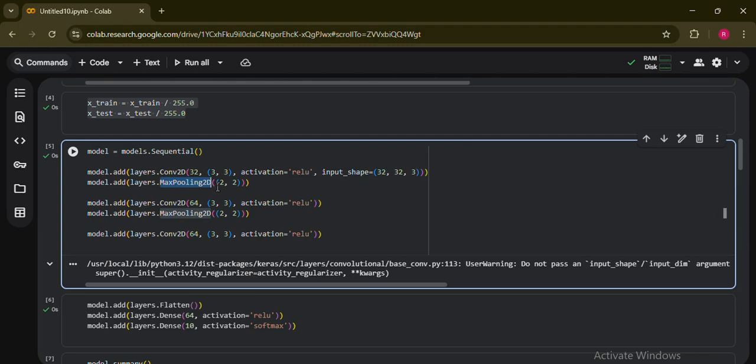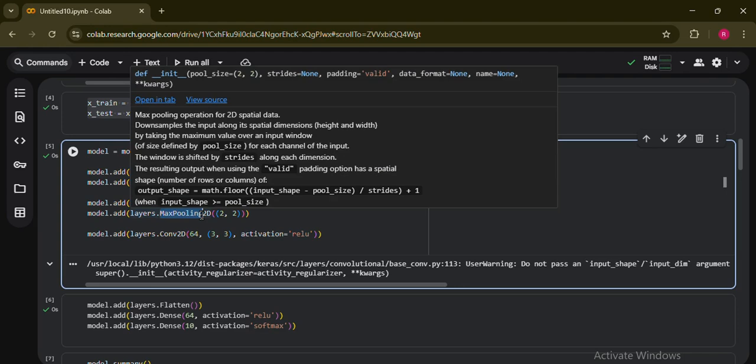Okay, so Conv2D means we apply 32 or 64 filters of 3 by 3 size, right? ReLU is the activation function. We have discussed it already, but let me tell you again that ReLU removes negative values and speeds up the training process of your convolutional layer. After that, the pooling function, which is max pooling.